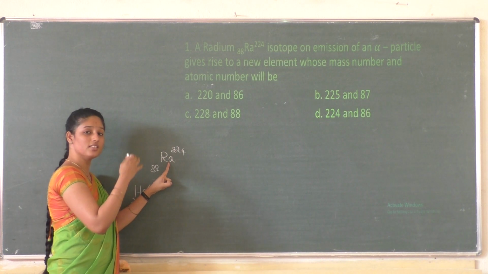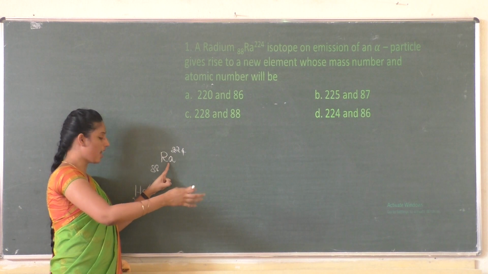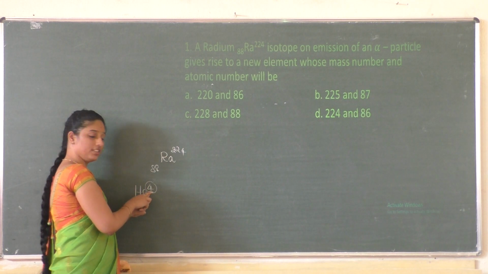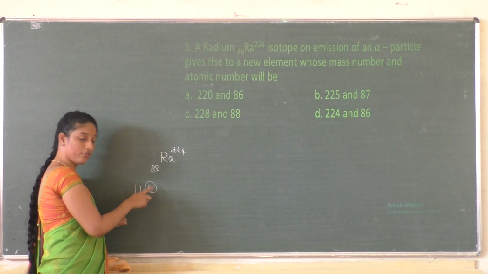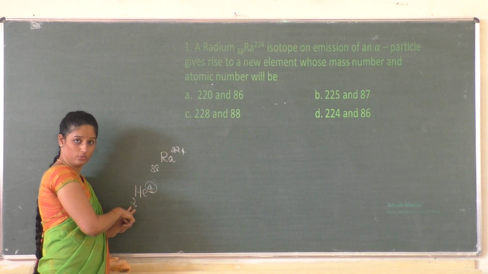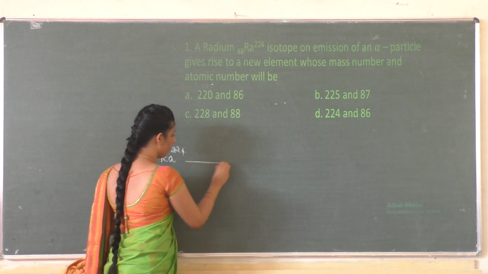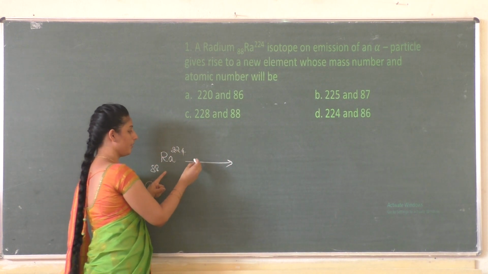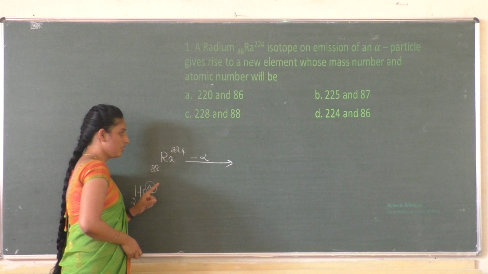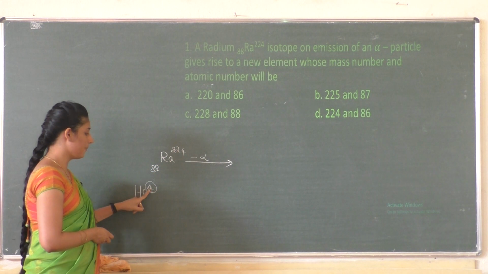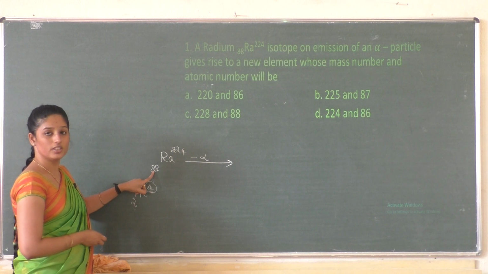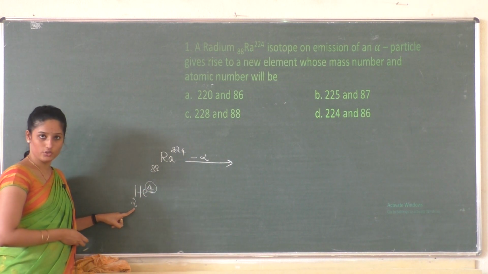The resultant species will have the mass number less by 4 and atomic number less by 2, right? So just reduce the mass number of this species by 4 and reduce your atomic number by 2 units.